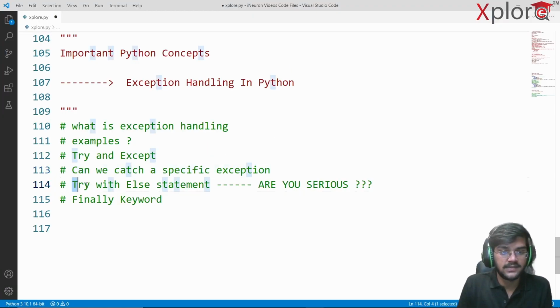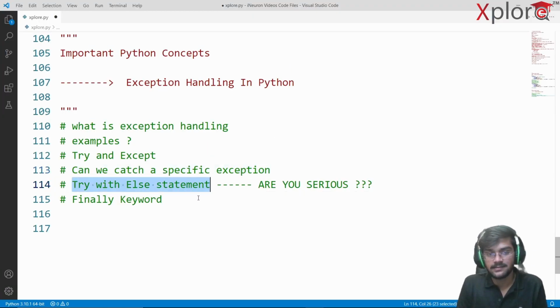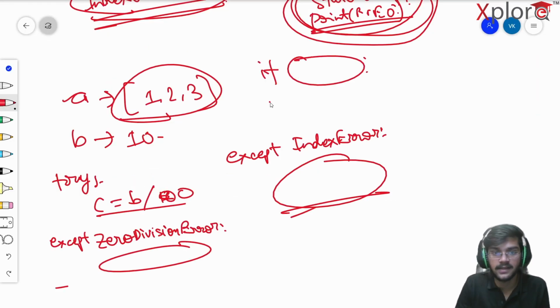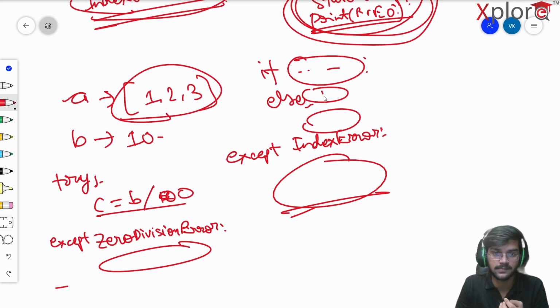So we have try with else statement. Like, are you serious, right? We usually use the else statement with an if block, right? So if I'm not wrong, we have used if something occurs, else I'll write something. If this condition matches, I'll execute statement 1, else I'll execute statement 2. That's what we do. But up here also we can use else.